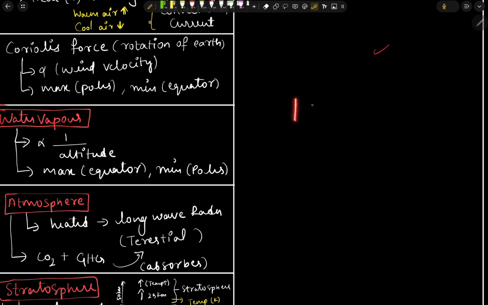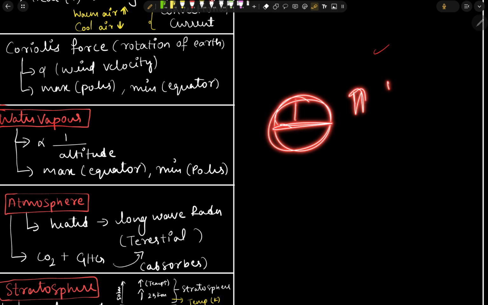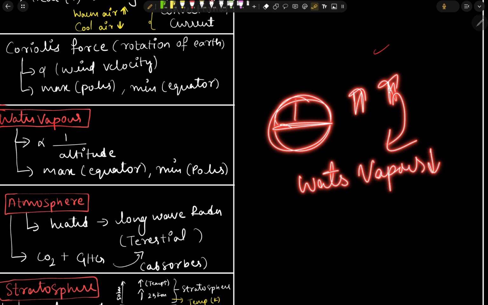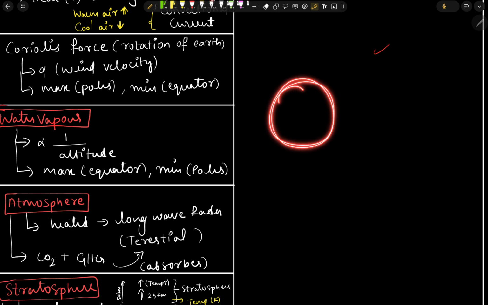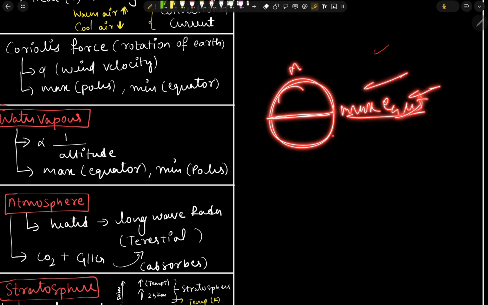In the earth, as the altitude increases, the water vapor concentration decreases. Also, the water vapor is maximum at the equator, similar to the troposphere, and minimum at the poles.